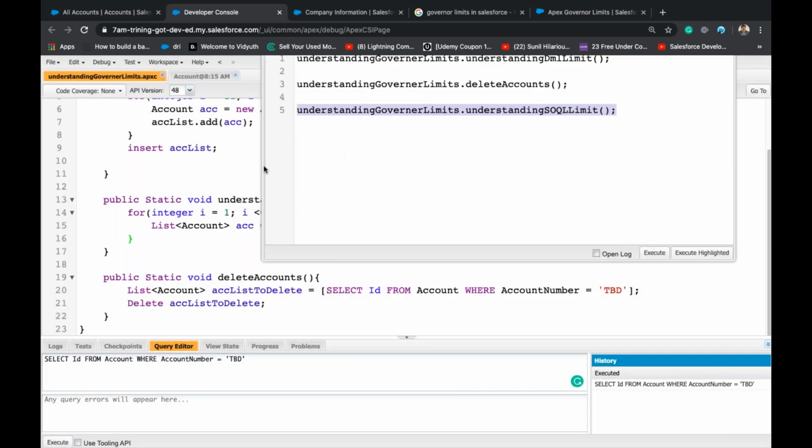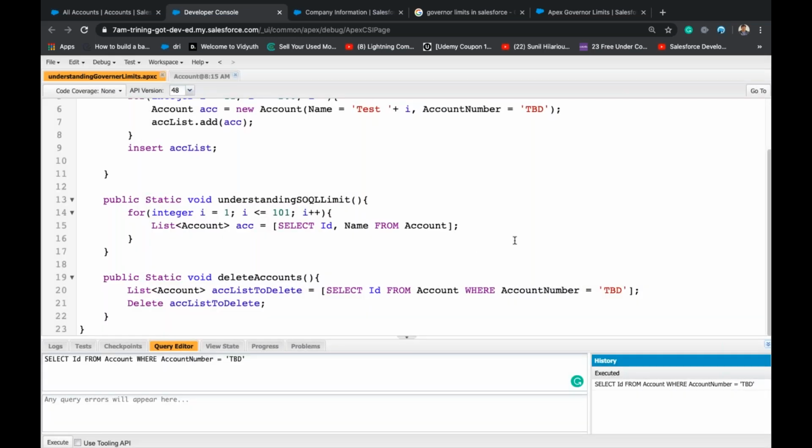So whenever you write code, you should keep in mind the limits, right? There is always a solution, or a procedure, to use bulkification or to reduce the number of SOQL queries and number of DMLs.